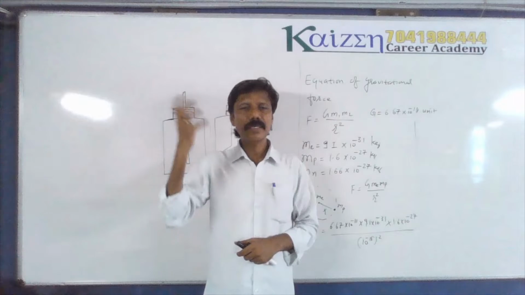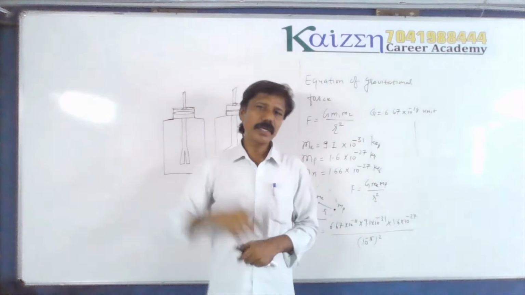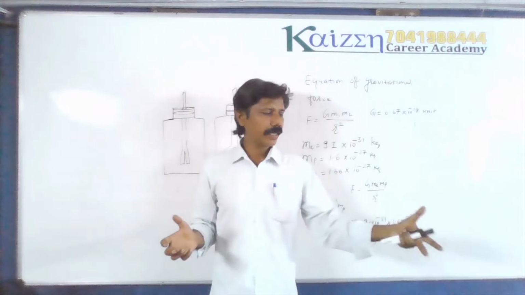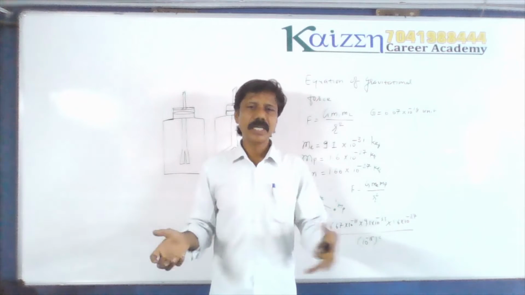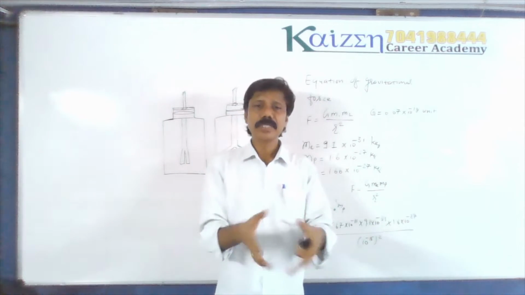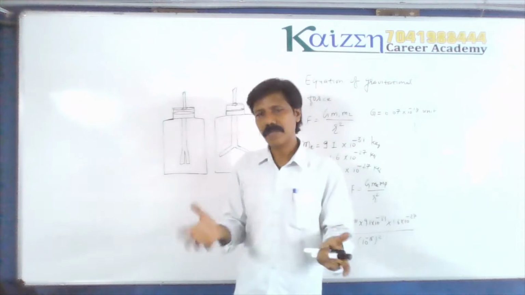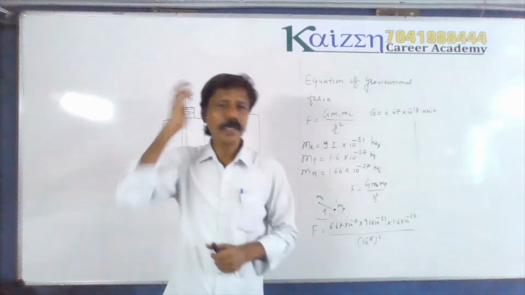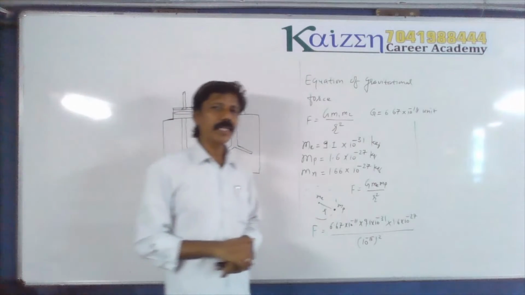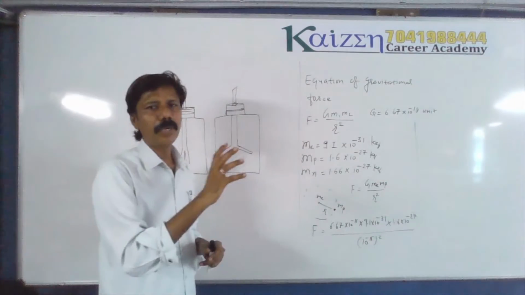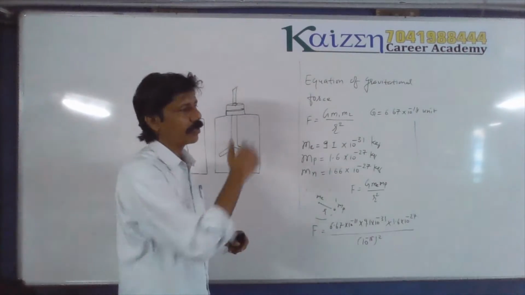You take one rubber balloon, rub it with dry hair, and try to put that rubbed balloon near an unrubbed balloon. You will find that they pull each other, or they attract each other. If you rub the balloon with dry hair and bring it near the wall, you will find that the balloon rubbed with hair will stick to the wall.